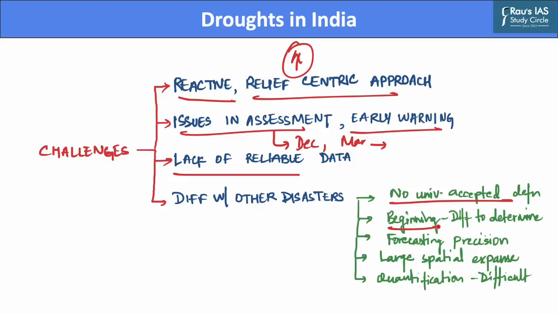Further, it is difficult to determine the beginning and end of a drought episode because of slow onset, silent spread, and gradual withdrawal of drought conditions. Additionally, there is no indicator or index which can precisely forecast the advent and severity of a drought event, nor is it able to project its possible impacts. Further, the spatial expanse of drought is far greater than any other natural calamity, which makes effective response for a drought condition highly challenging.